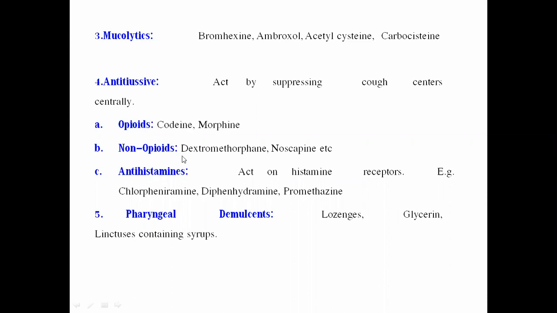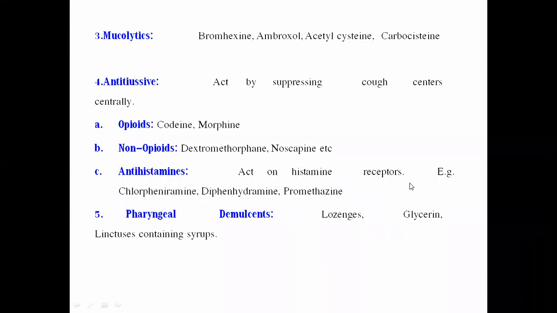The non-opioid antitussives are dextromethorphan and noscapine. The antihistaminics also act on the histamine receptor. Now what is histamine? Histamine is one of the hormones of our body which is secreted due to an allergic mechanism.